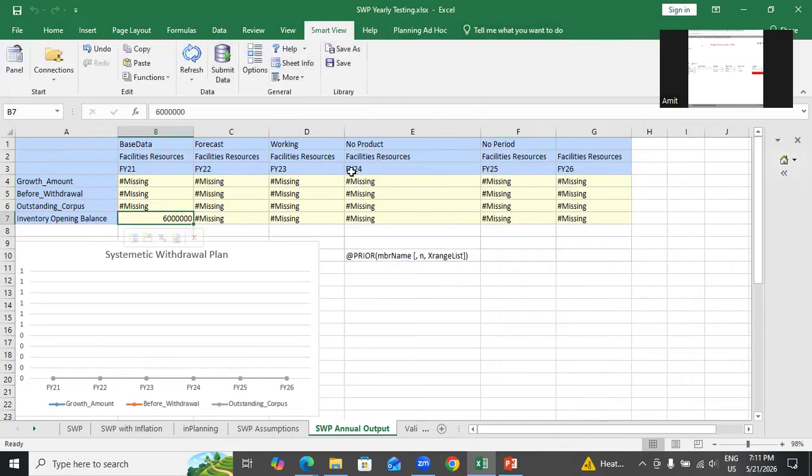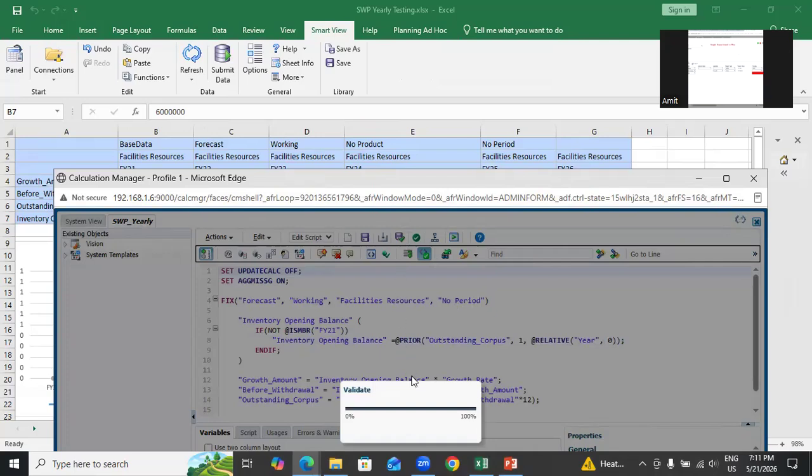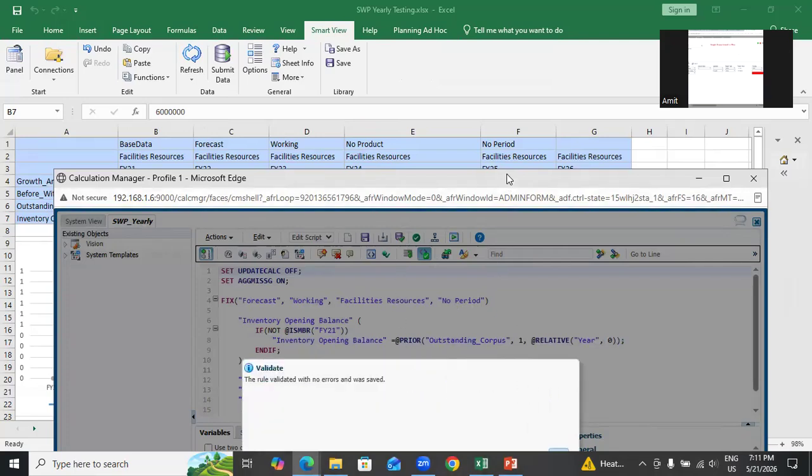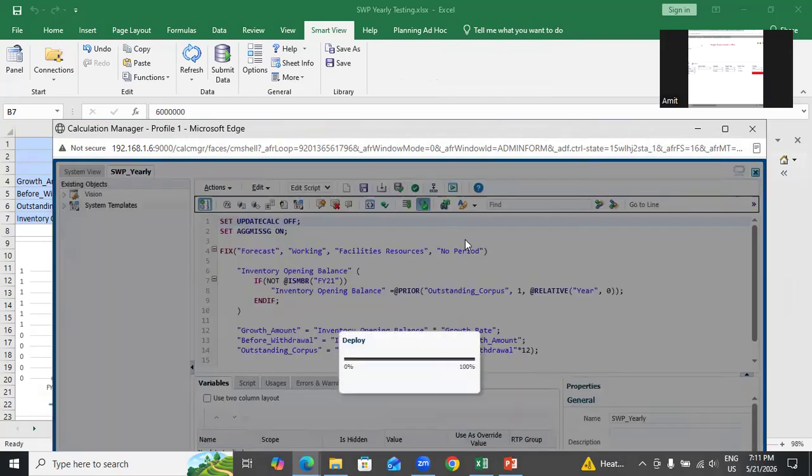And then I'm running the business rule. Correct. So the business rule is given. You can run it directly from here. You can associate it with a data form. You can invoke this with an action menu. It's up to you. I already validated this. So syntax wise, fairly simple, right? Very simple. I deployed it and I'm going to run it through.